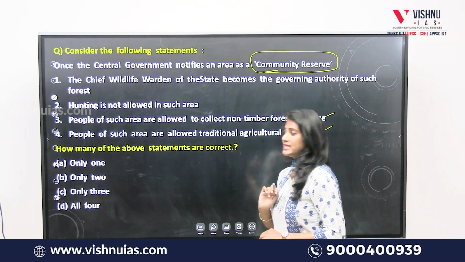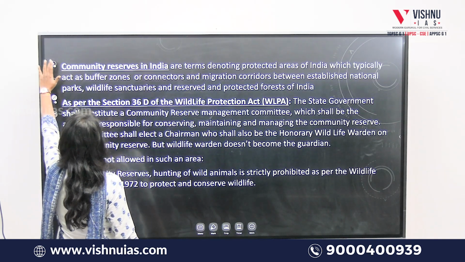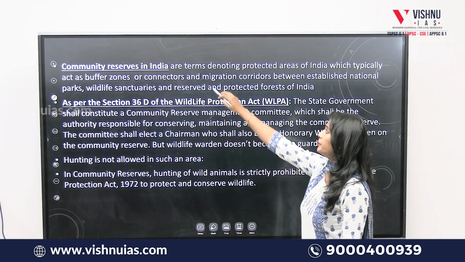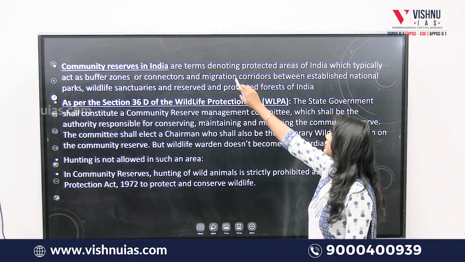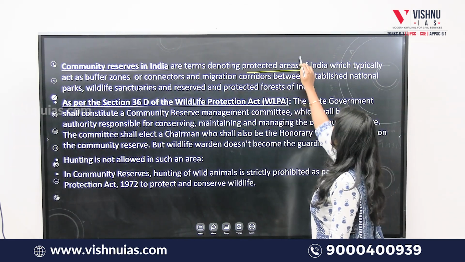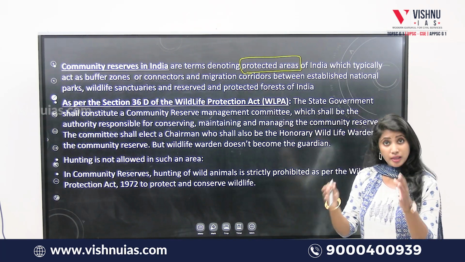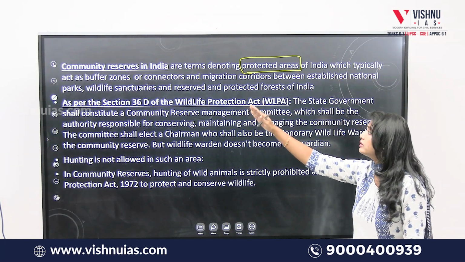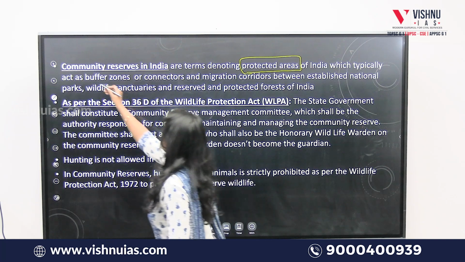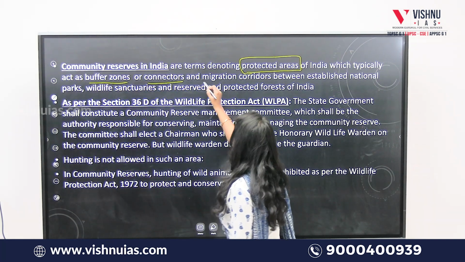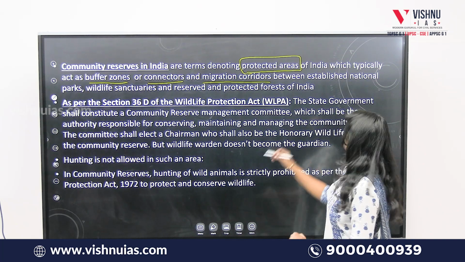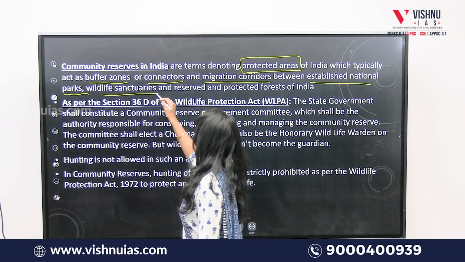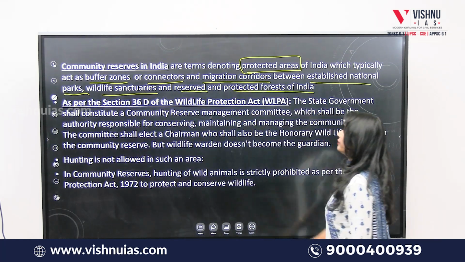Okay, now let's see the explanation for this. First of all, what are community reserves? Community reserves are protected areas of India which typically act as buffer zones or connectors and migration corridors between established national parks, wildlife sanctuaries, and reserved and protected forests of India.